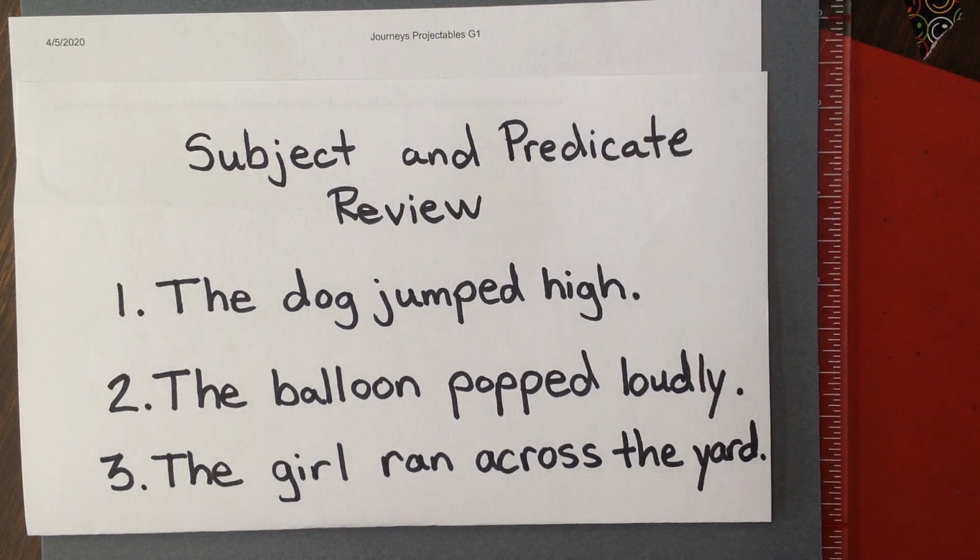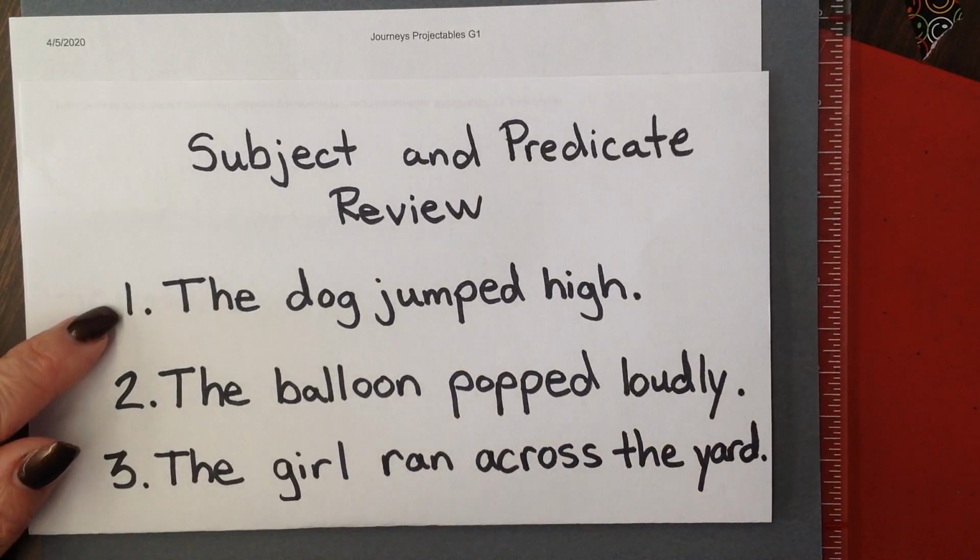All right, Brinkman's firsties. First, before I go on with a lesson about using the pronouns I and me, I wanted to review with you first subject and predicate. We've talked a lot about this in class, but just in case you've forgotten, let's talk about it again. Remember, the subject of the sentence is the who or the what the sentence is about. The predicate is the what they're doing, and usually you could figure out the predicate by first finding the verb, and everything after the verb is going to be a part of the predicate.